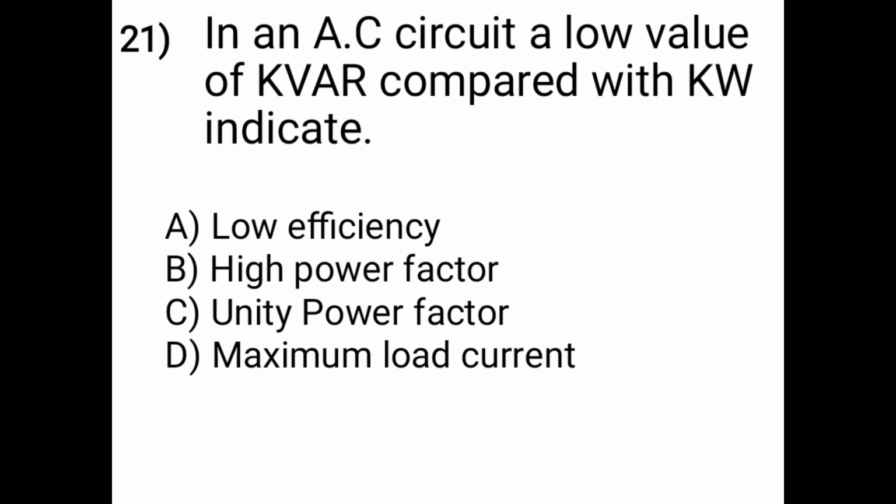Then the last question is, in an AC circuit, a low value of kVAR compared with kW indicates A is low efficiency, B is high power factor, C is unity power factor, D is maximum load current. So the correct answer is option B, high power factor. Means in an AC circuit, a low value of kVAR compared with kW indicates high power factor.